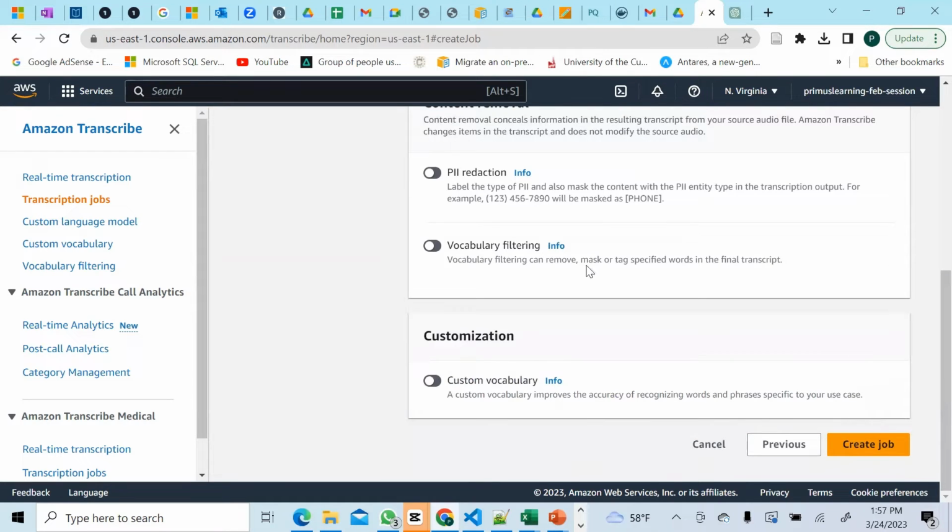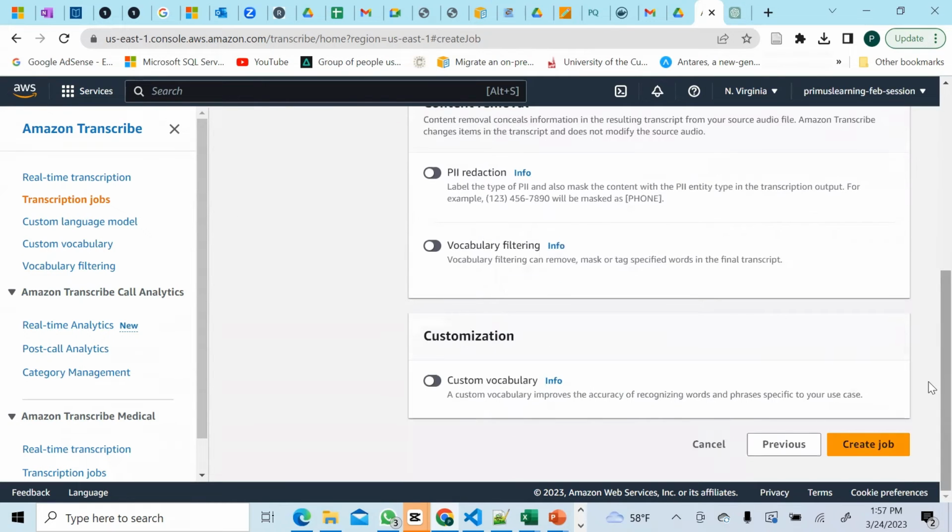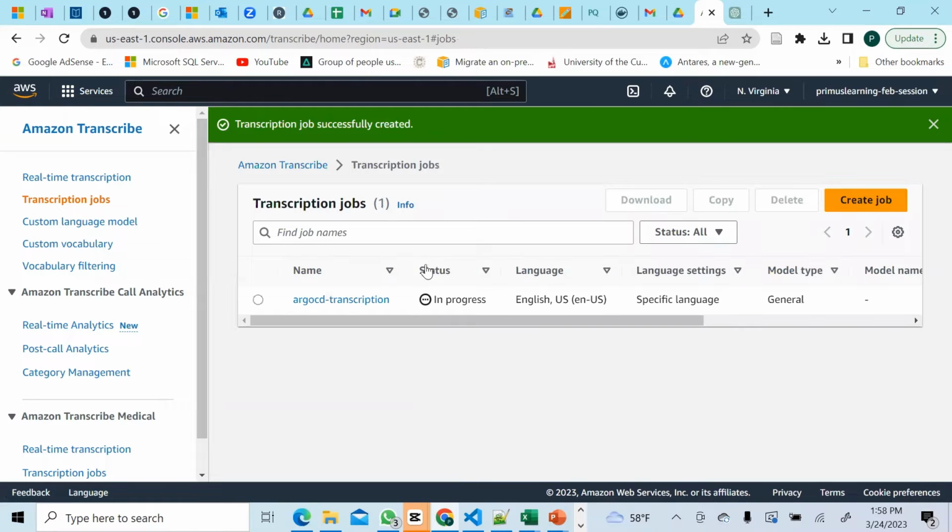And so once you've done this, you are ready to go. You've defined all your parameters. You are ready to go. Just create a job. So this job is scheduled. It's in progress. It will run for a little while, and you have your data transcribed, guys.